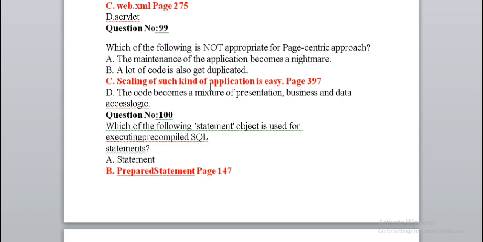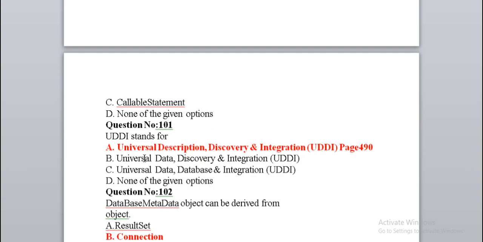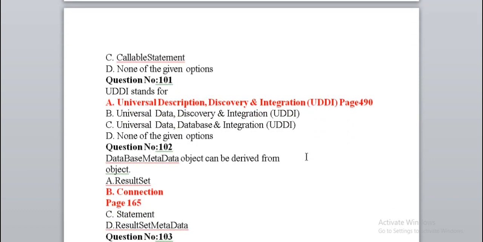Scaling of such kind of application is easy. Which of the following statement objects is used for executing pre-compiled SQL prepared statement? UDDI stands for Universal Description, Discovery and Integration. Database metadata object can be derived from connection object.